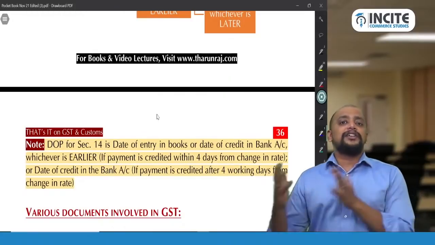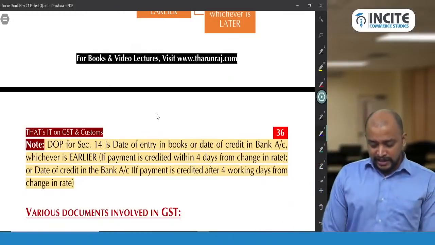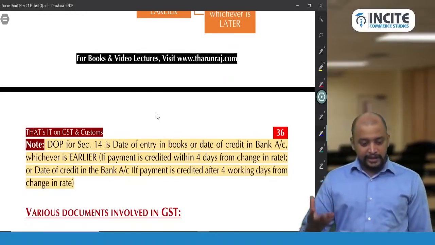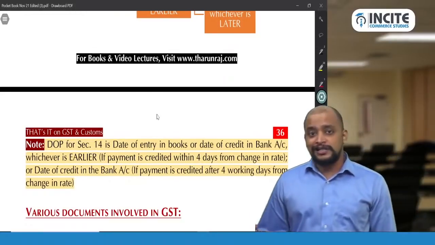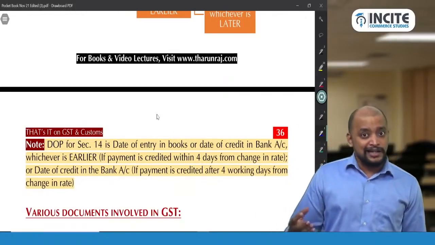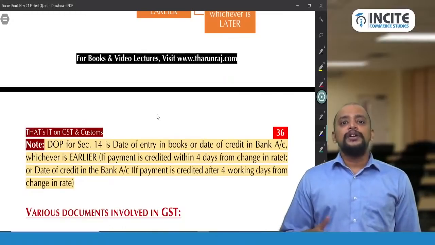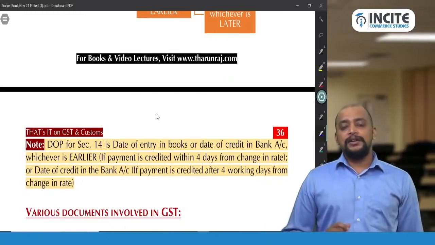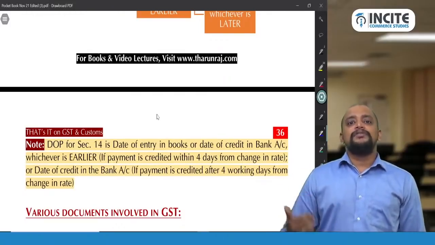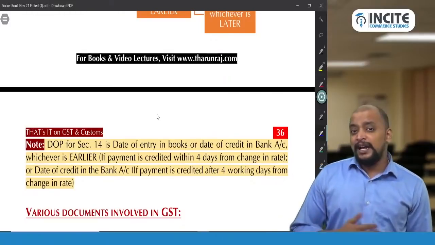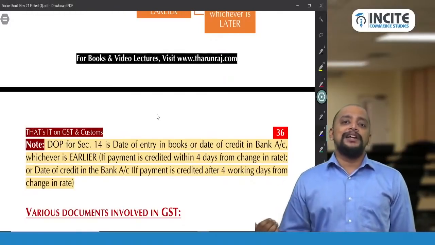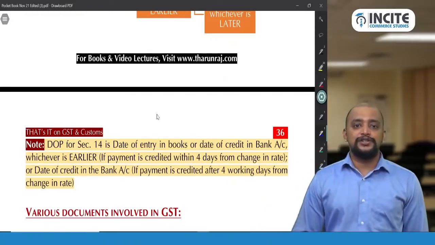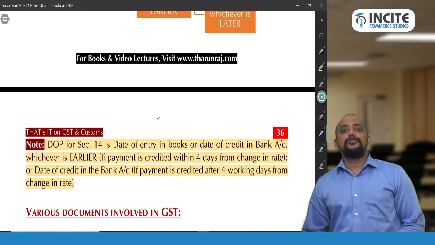The agenda for the next class, that is tomorrow, is that we will be completing the various documents involved in GST, e-invoicing, etc. And then we will proceed to an important topic, that is place of supply. So time of supply is over. We will be learning about place of supply, and if time permits we will be discussing taxable event under GST also. So that's the agenda for tomorrow's session.